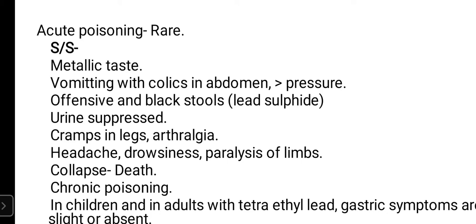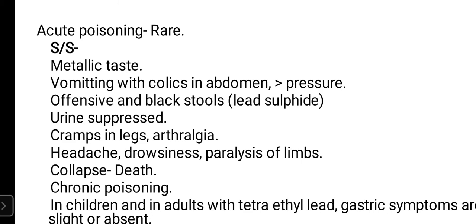So there is vomiting when it reaches the stomach. It will cause irritation of the gastric mucosa and colic pain in the abdomen, which is relieved by pressure. The stools are offensive and black colored, because of formation of lead sulfide. Then urine is suppressed because, when this poison is systemically absorbed, it also affects the kidneys and alters their function. That's why it will cause suppression of urine secretion.